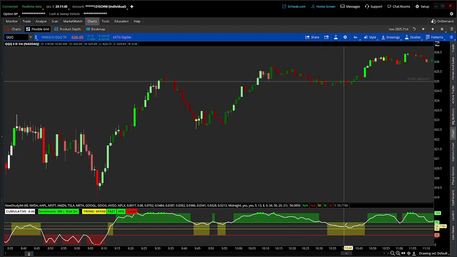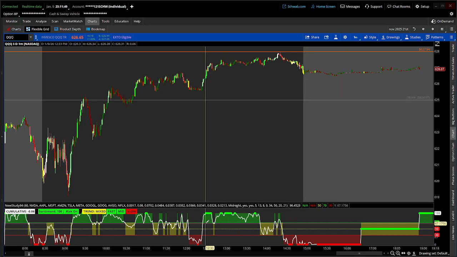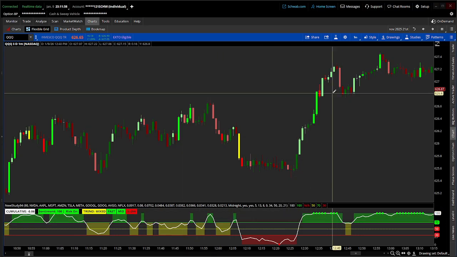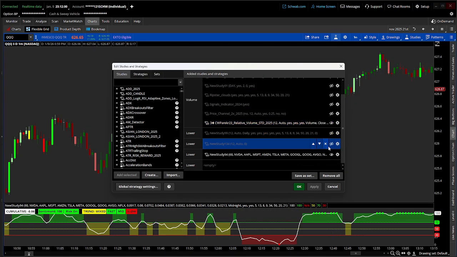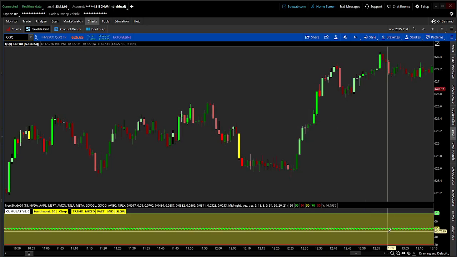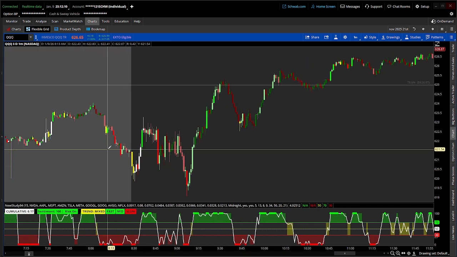You can see where we went to chop right here. This is the indicator. You can see right here where we went to risk off. And you can get some choppy levels as well right here where it goes between risk off and risk on. So it's really about the length that you have set in there. Like I have it set for 60. For a more aggressive trader, you can set it for 15, and on a 1-minute chart, this represents 15 minutes.